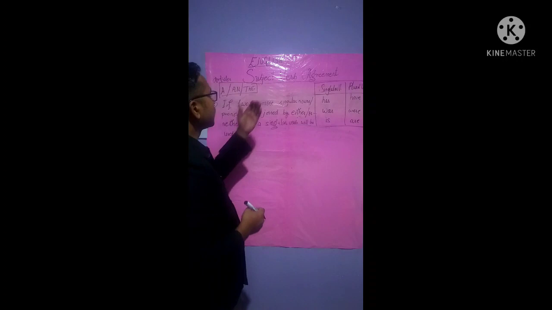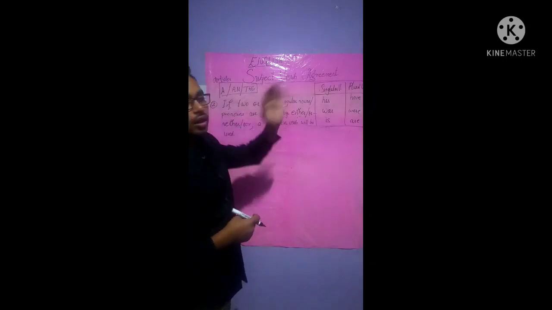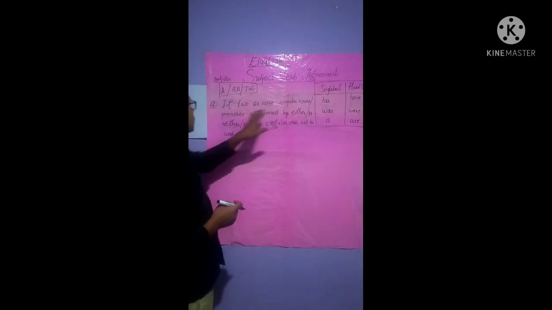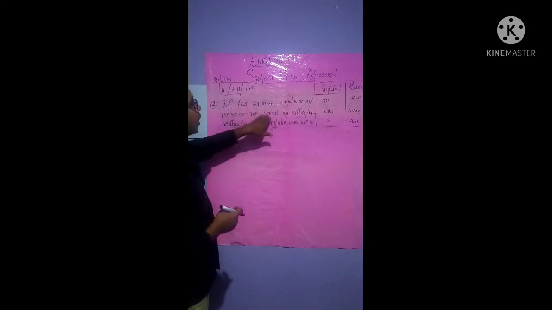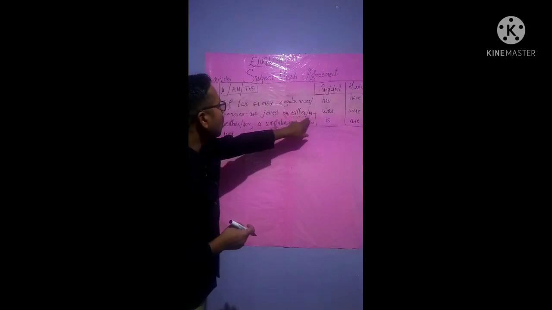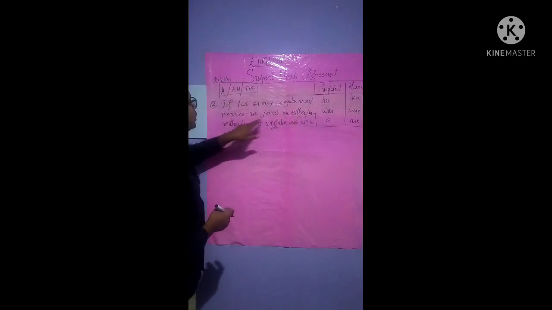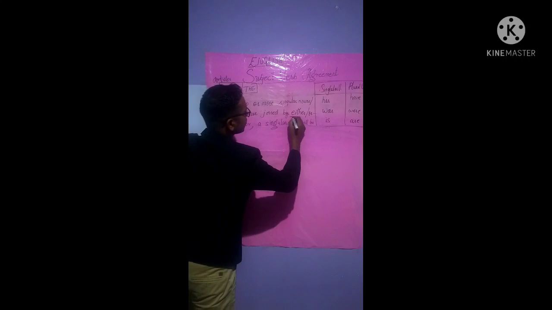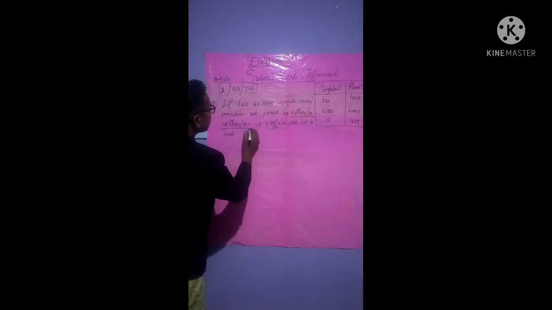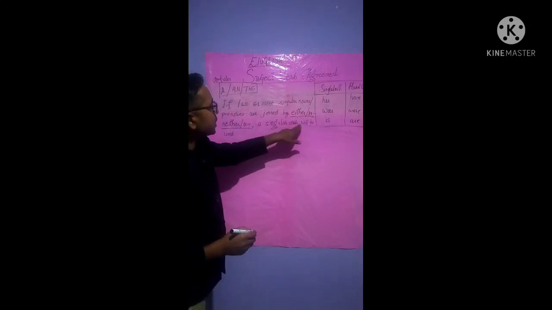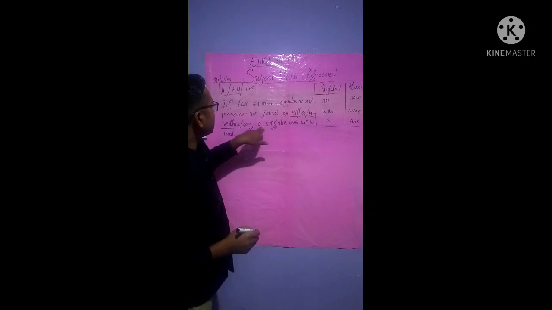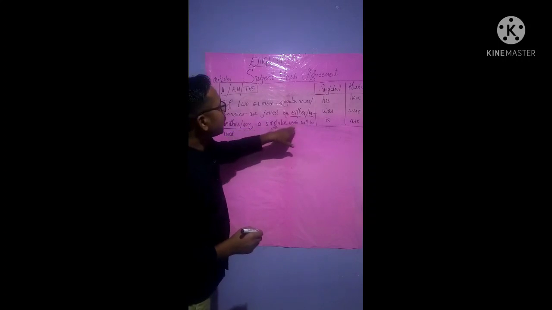So students will quickly move over towards now the very second rule in English grammar, that is subject verb agreement. The second rule is that if two or more singular nouns or pronouns are joined by either or, neither nor, to be focused, at that time a singular verb will be used, isn't it?